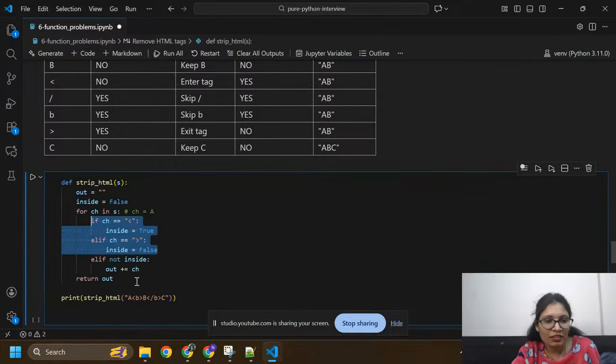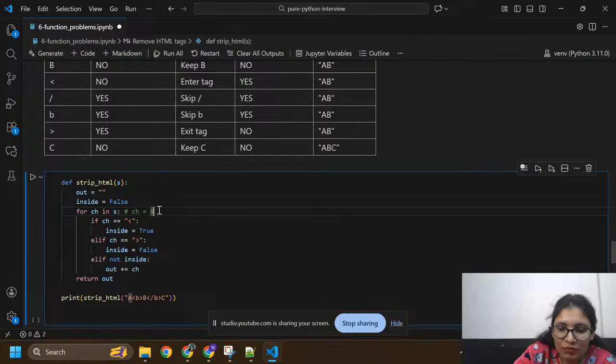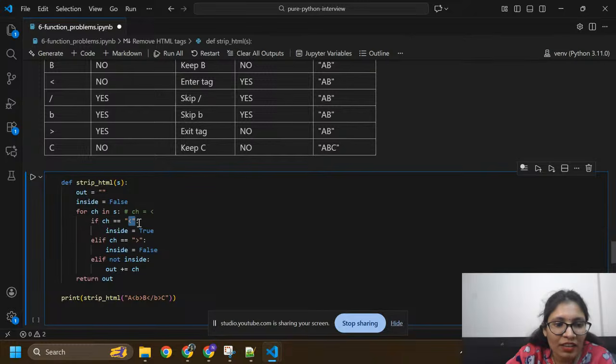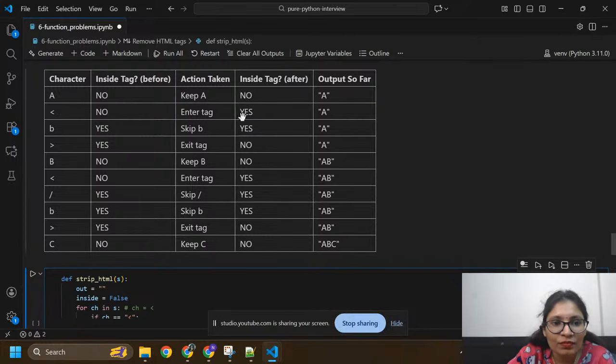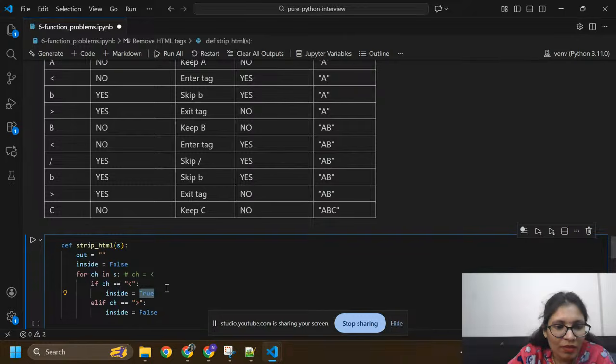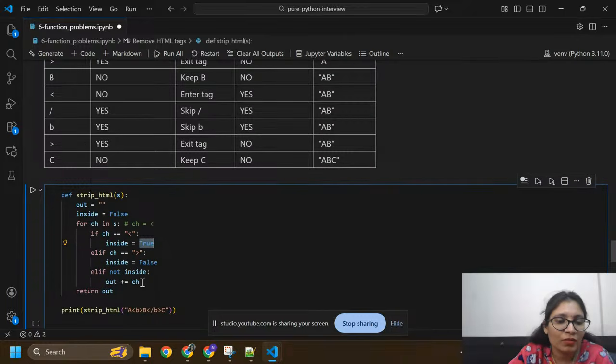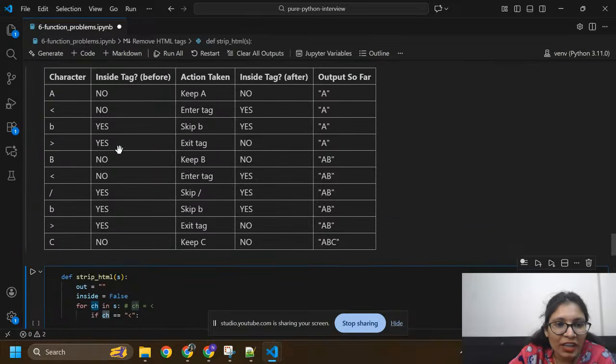Now we need to take this parameter, sorry, this less than. So here ch equals this again. We need to check if ch equals this, then inside will become true. Inside tag is true, so we can't add this. We just add when not inside. So after this we need to check with b. I need to skip b because it is inside the tag.